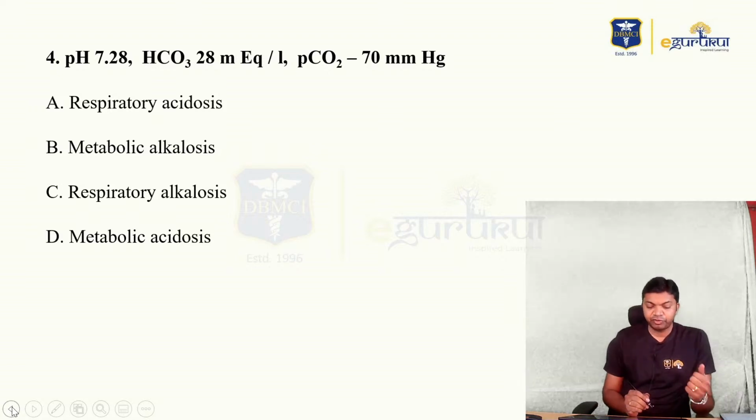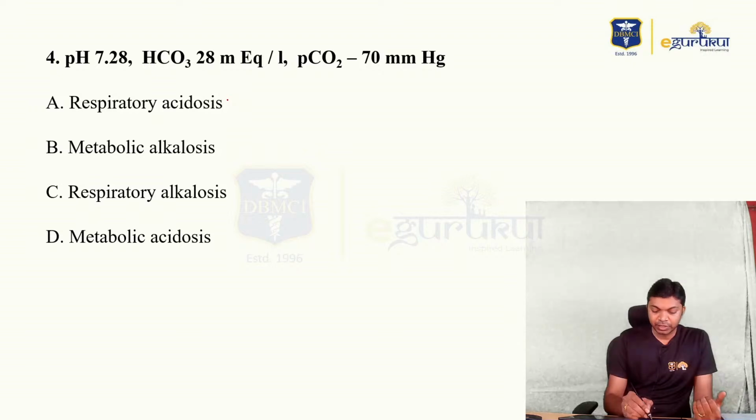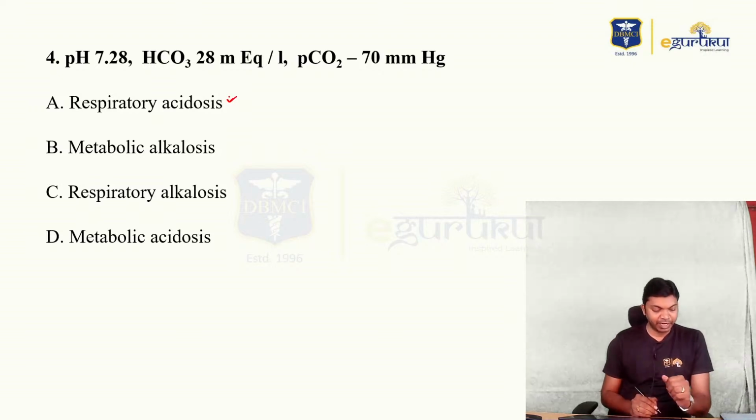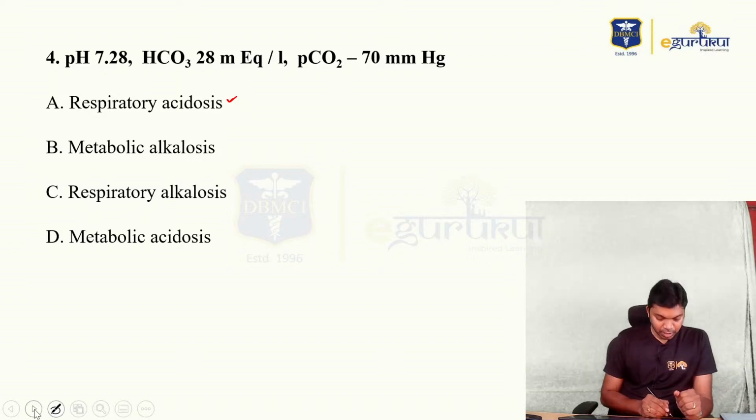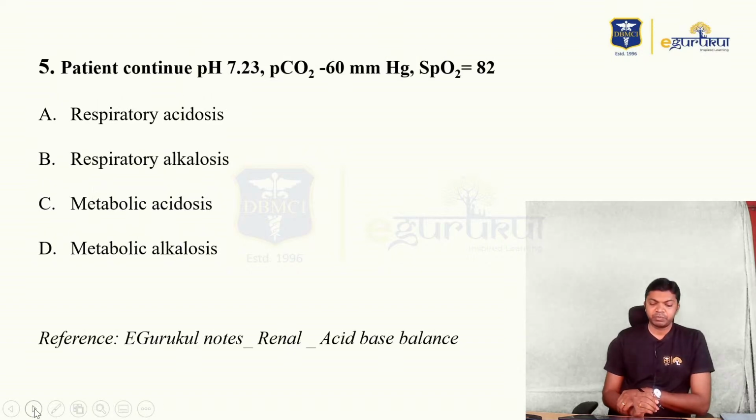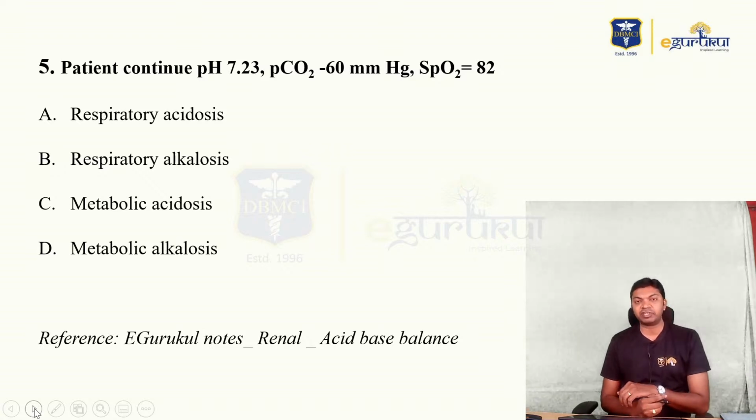For question number 4, pH 7.28, bicarbonate 28 milliequivalents, carbon dioxide 70, the answer is respiratory acidosis. Option A, it is respiratory acidosis, people. Now coming to question number 5, a patient with pH of 7.23, PCO2 60 millimeters of mercury.